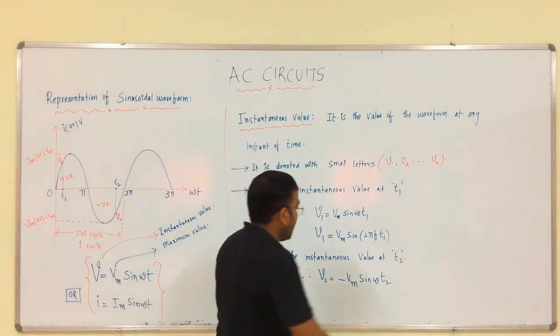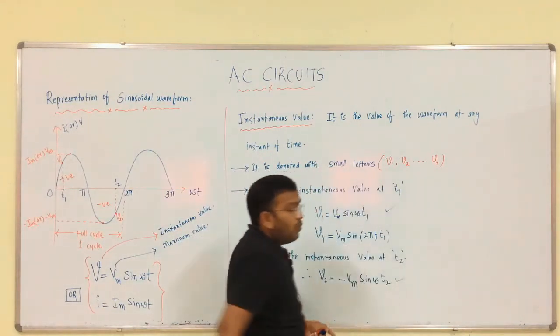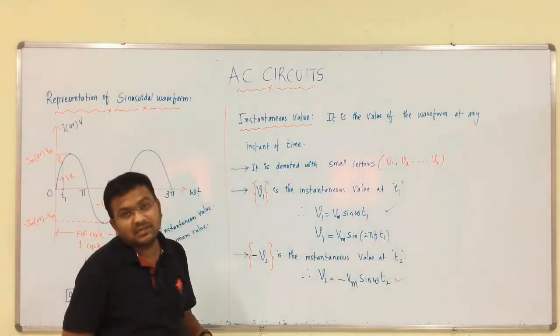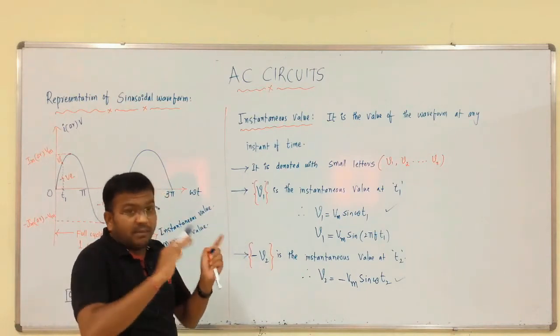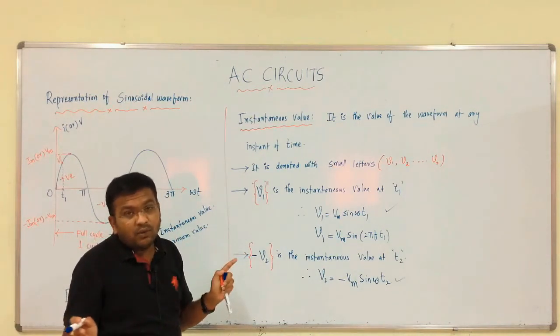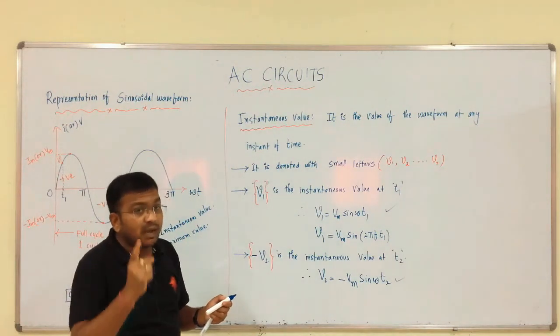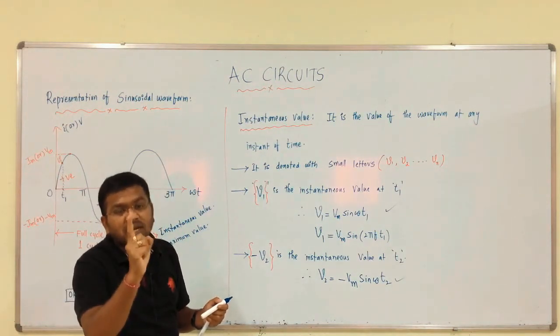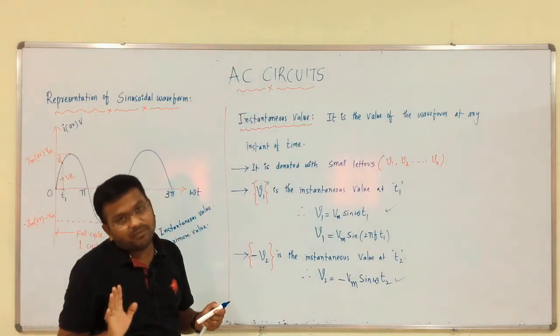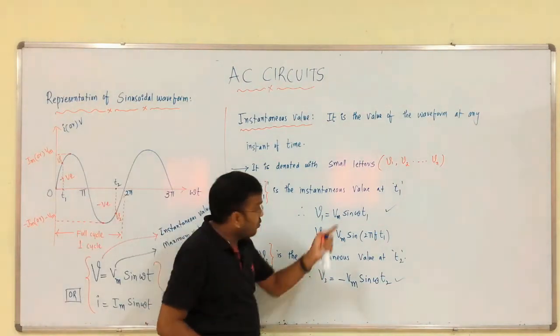So, like this we have to get the different values of voltages at different instants. But if we compare instantaneous value and maximum value, instantaneous value changes with respect to different instants, but coming to maximum value, it is constant for every waveform, right. We can write that as a note point.